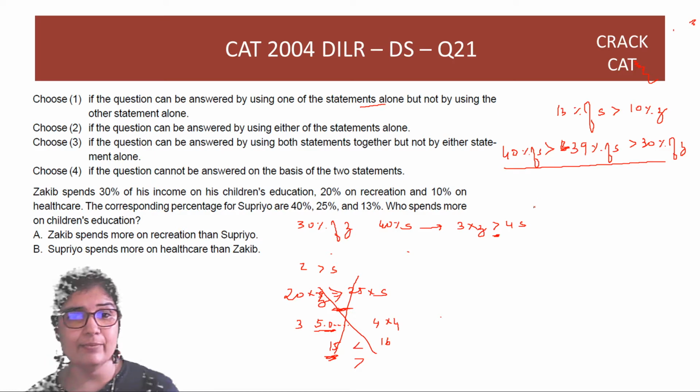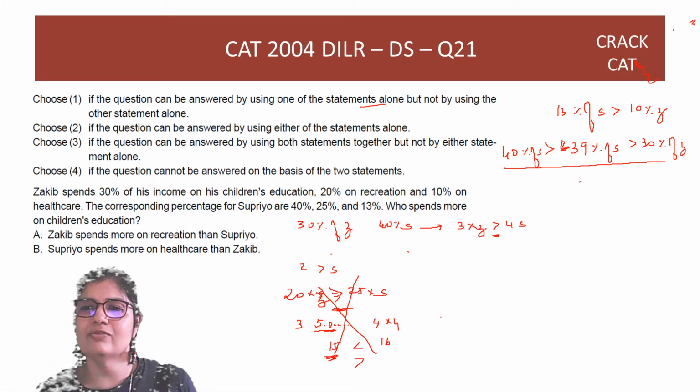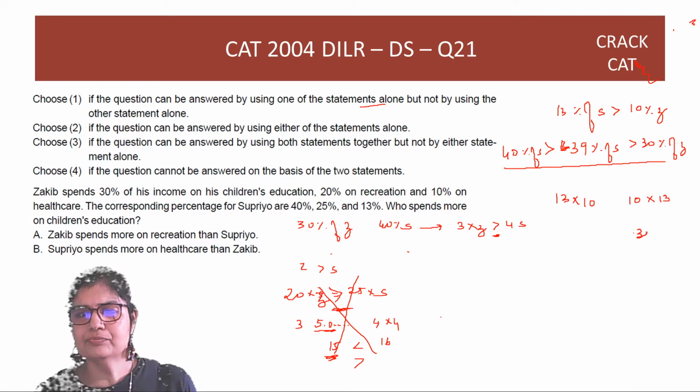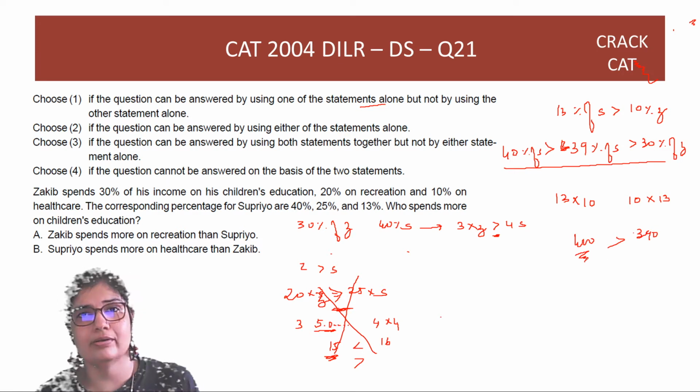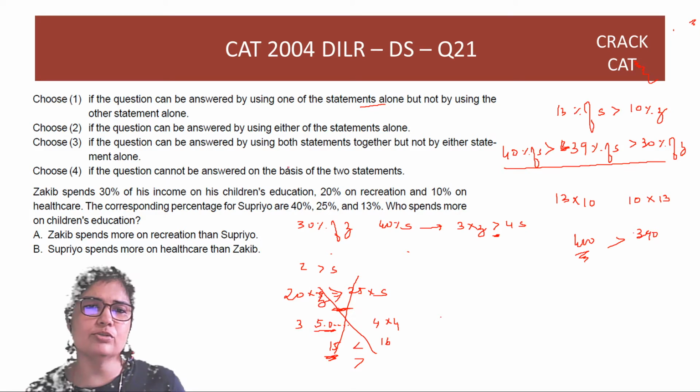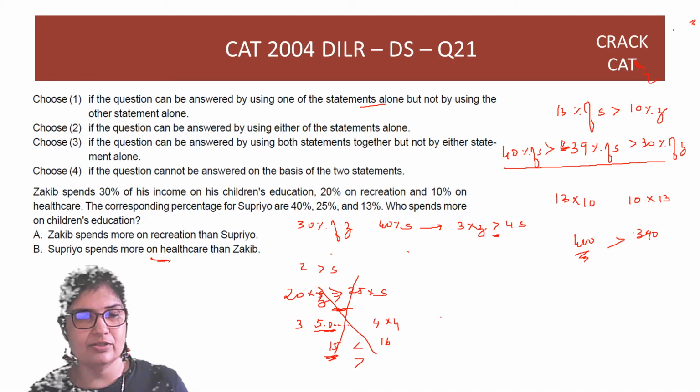If I use the second method now, then the smallest value for S is 10 and the smallest value for Z is 13. Now if I put 30 into 13 here, 30% is Zakib. So I get 30 into 13, which is 390, and here I get 400, and this is greater and it can only become more greater. So whichever method you use, 2 alone is sufficient. So the answer is one statement alone is sufficient. So the answer is option 1.